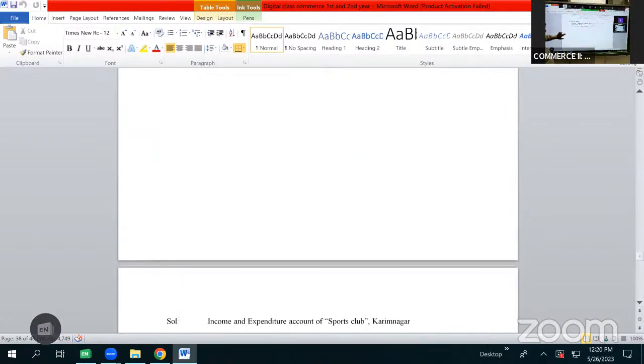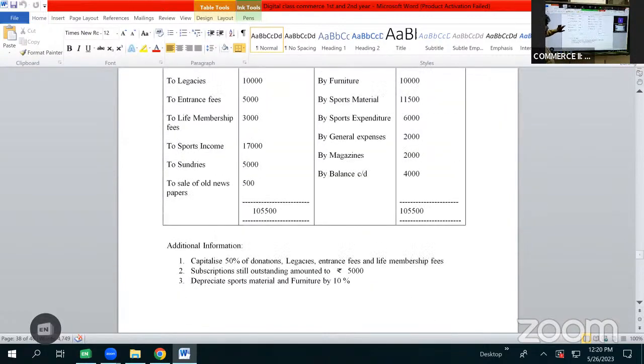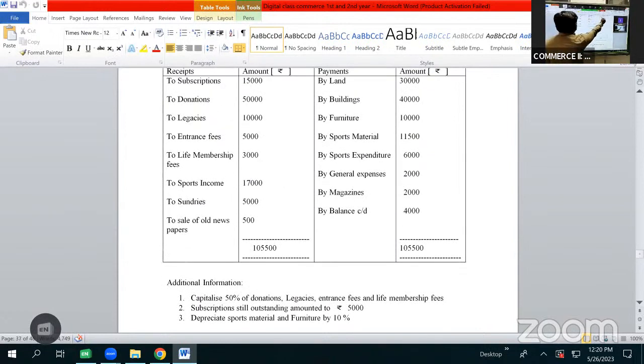Now let us have a look at the items on the payment side. So by land 30,000, it is of capital nature as we purchase land only once. So we are not going to record it in income and expenditure. Then we have buildings 40,000. Even purchase of building is of capital nature. It cannot be shown in income and expenditure.